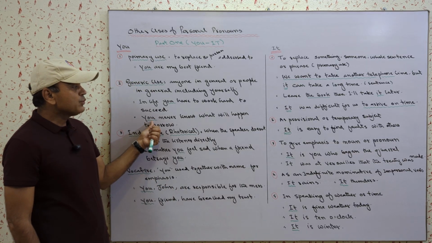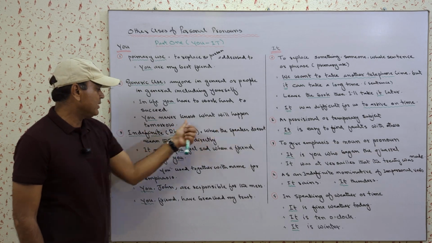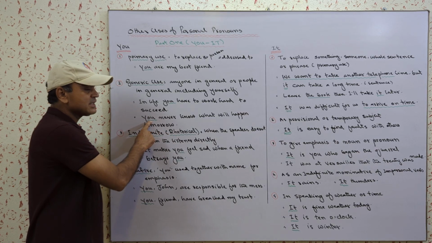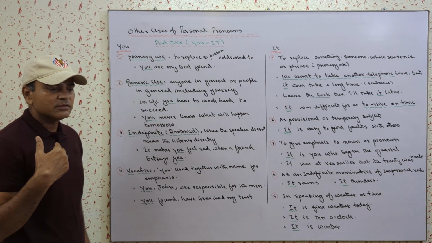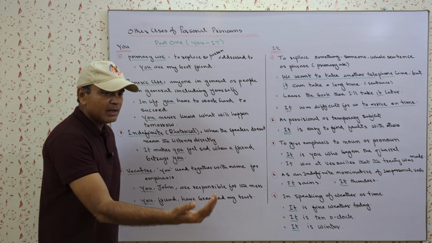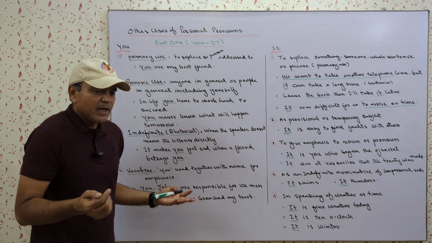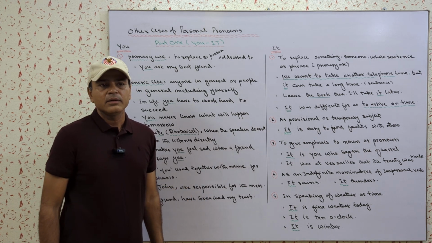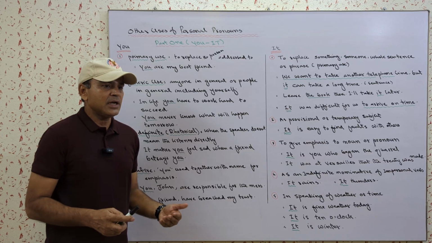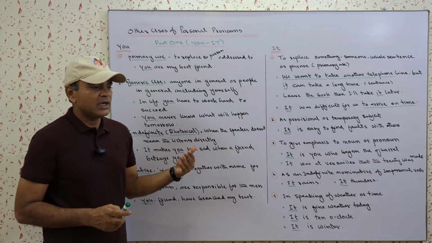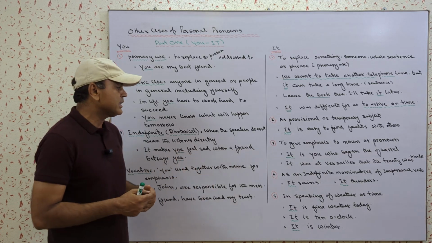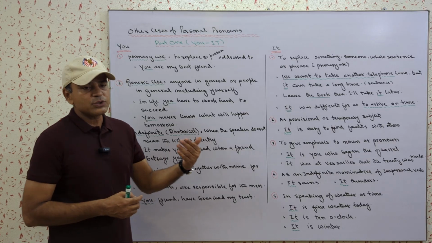Second sentence, you never know what will happen tomorrow. In this sentence again, I'm not talking about the person I am addressing. Here I am making a general statement that a person or anyone, even if he claims that he knows the future, still doesn't know what is going to happen.